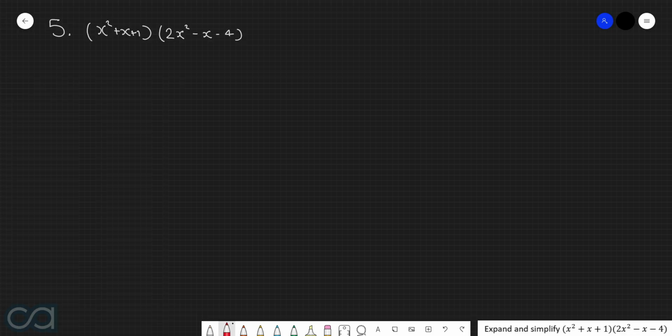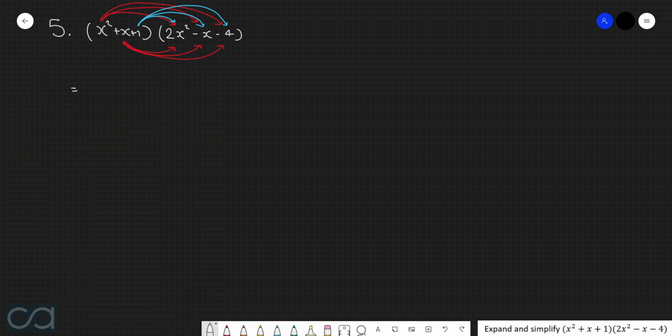And in order to perform this expansion, we have to multiply everything in the first bracket by everything in the second bracket. So in other words, we've got x squared by 2x squared, we've got x squared by minus x, we've got x squared by minus 4, we've then got x by 2x squared, x by minus x, and x by minus 4. And then furthermore, we've got 1 by 2x squared, 1 by minus x, and then 1 by minus 4. So we've actually got a combined total of 9 multiplications going on. So let's make sure we tackle each of these very, very carefully.